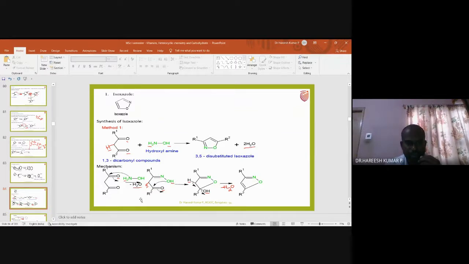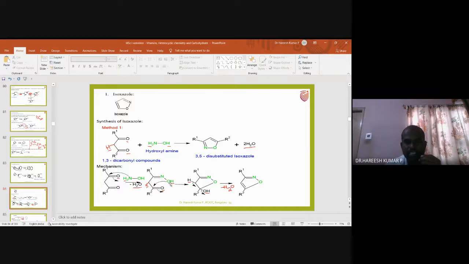So the lone pair present will attack this carbon. Oxygen will go out with these 2 hydrogen, removal of water. So giving rise to oxaminoketone. I think previously we discussed this, oxaminoketone. But this is not alpha oxamino. So this is a ketone, this is alpha, this is beta. Beta oxaminoketone is this. Then what will happen?